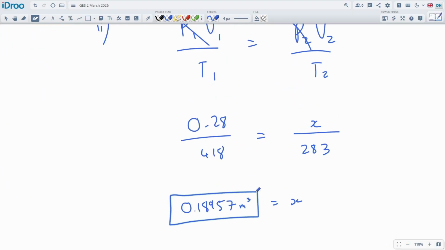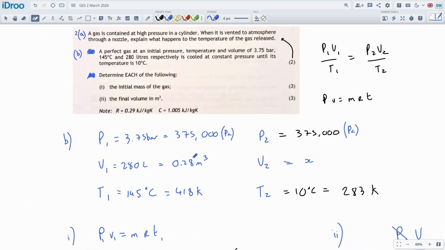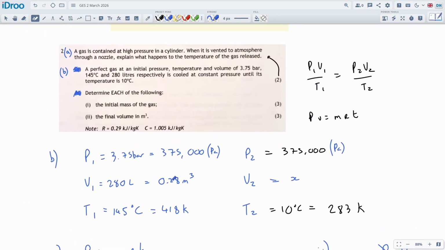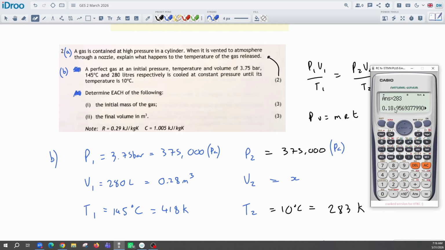And let's just check it actually made sense. I think it does, because we start with a large volume, and we've gone down to a slightly smaller volume. That's 280 liters, right? And we've gone down to 189, 190 liters. So it's reduced in volume, and that's because we have cooled it. Perfect gas is cooled at a constant pressure, yeah. So because we cooled it, it's reduced its volume. It's got smaller. So that would be the same as expanding. Heating a gas would cause it to expand, which would be, what's that? Charles's law, the hot air balloon guy. Yeah, Charles's law. So it would tie into that one, and it would be the opposite of it. It would just be reverse Charles's law. So it makes sense. It works very well.